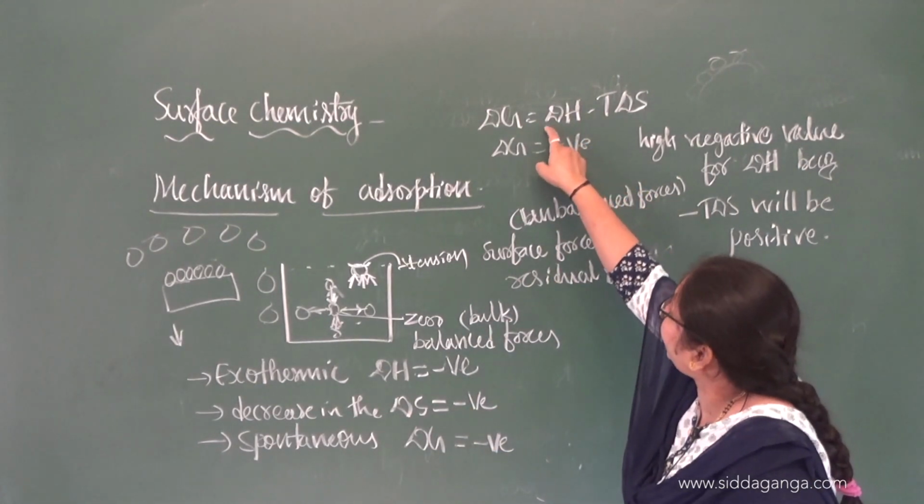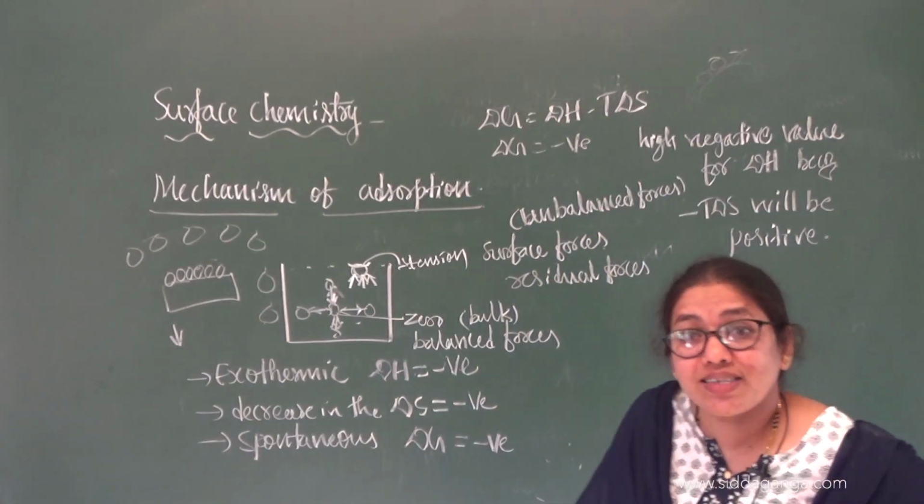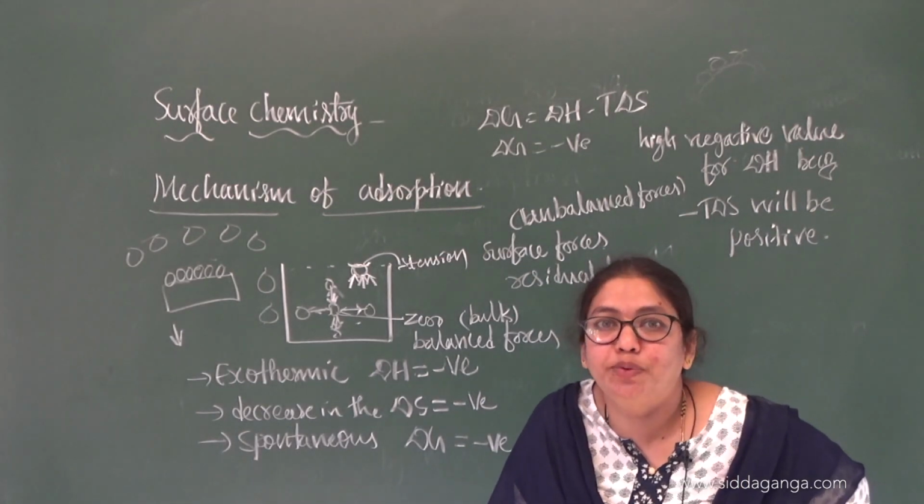So if you want to get delta G as negative, delta H should be more and more negative. These two are the factors responsible for the spontaneity of adsorption.